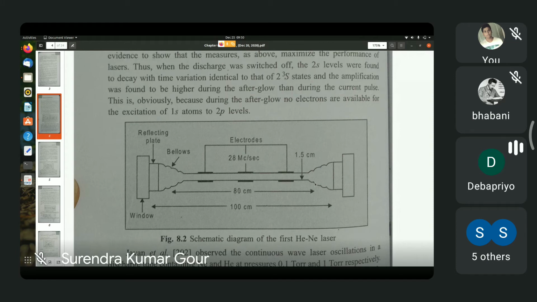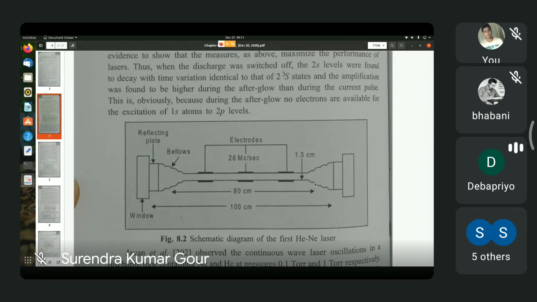Following these reflecting plates, you have a pair of windows which again comprise highly polished glass plates, through one of which the laser beam comes out. Let us say the right hand window is the window through which the laser beam comes out. Then you have to cover, if necessary, the outside of the left hand window with, say, deposition of silver or something.